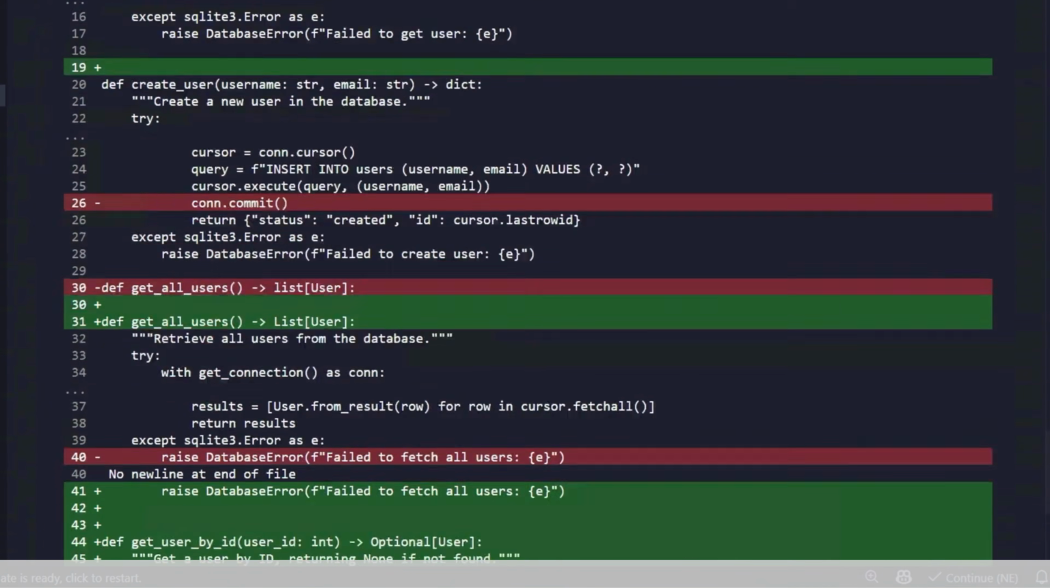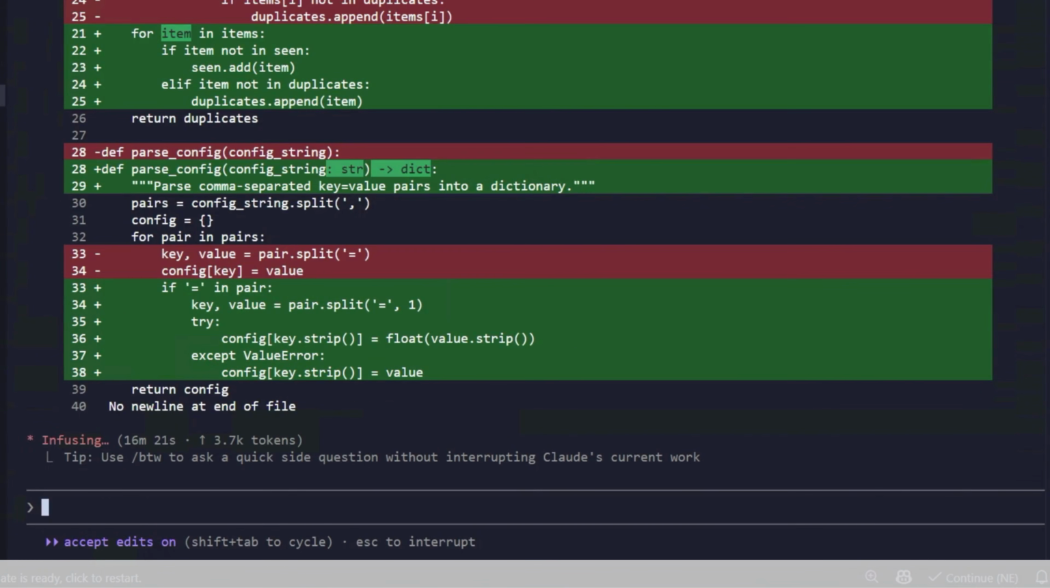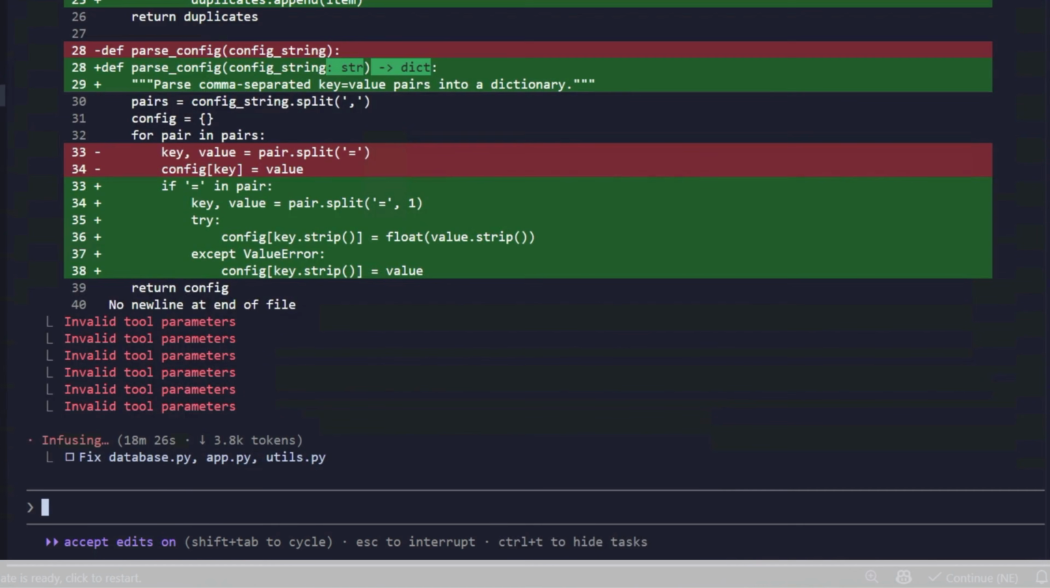While this is running, it is fixing app.py and utils.py. At the same time, look at the task panel. Fix database.py, app.py, utils.py, all 3 files in one session. Invalid tool parameters, another error. Keep going anyway. 18 minutes in, still working, and we haven't touched anything.